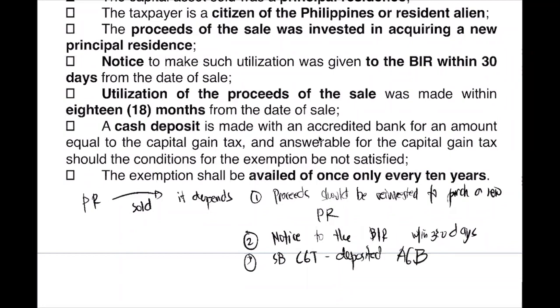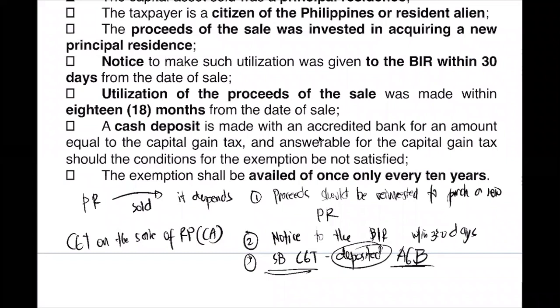It must be deposited to an accredited government bank. What is this should be capital gains tax? It is the capital gains tax on the sale of the real property that is considered a capital asset. That is the should be amount. However, since you are claiming for an exemption, you must follow this rule that you must deposit it to your government bank.